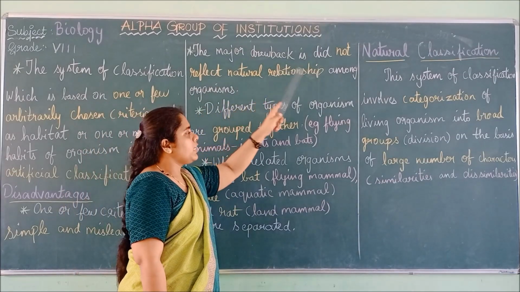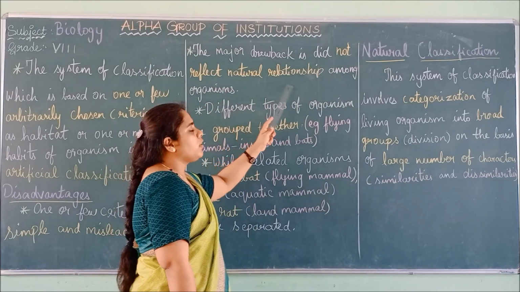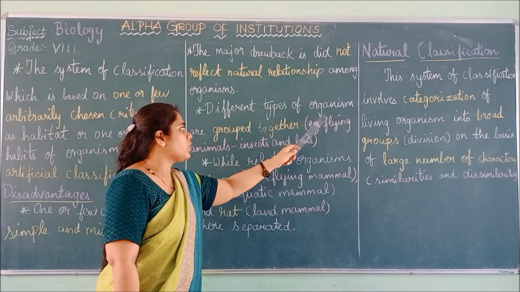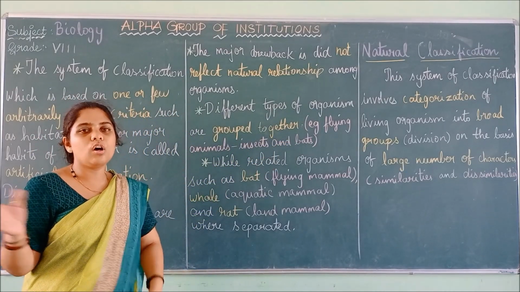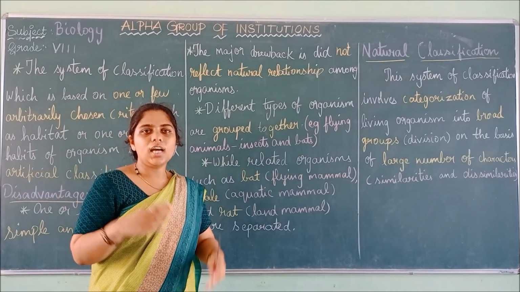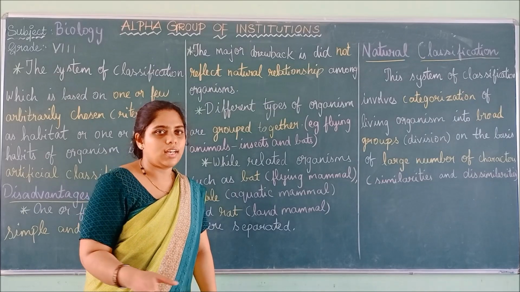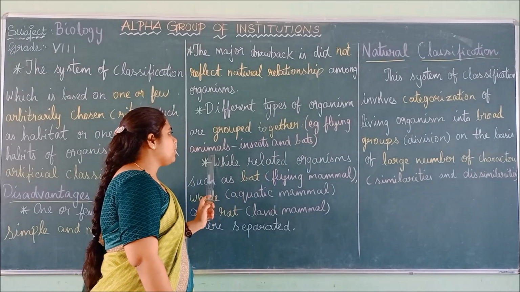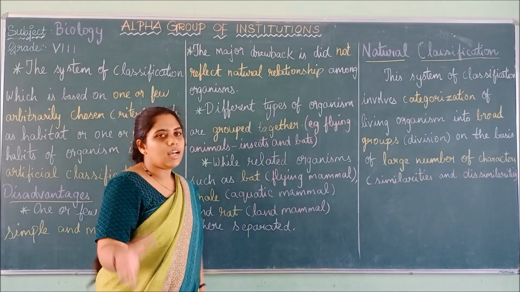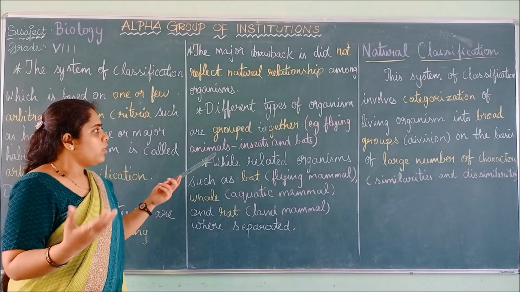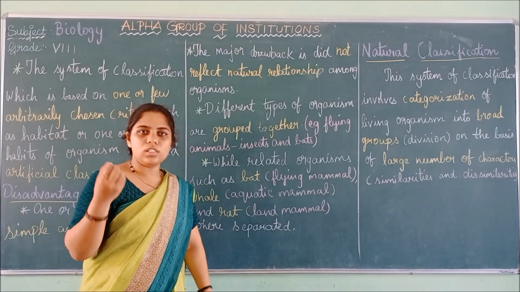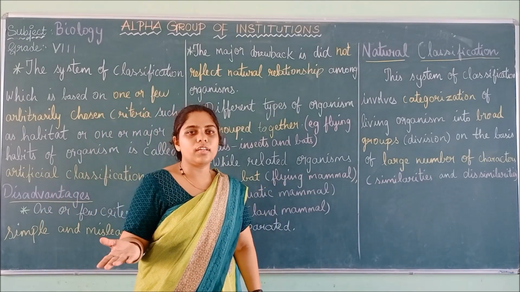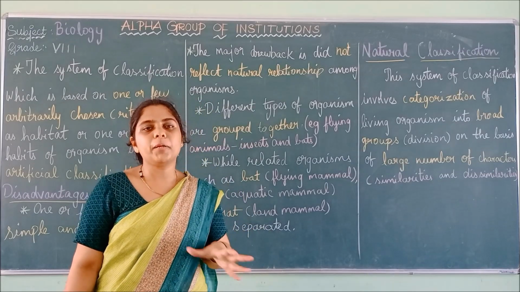The major drawback is it did not reflect natural relationship among organisms. And different types of organisms are grouped together. So those which are not related, they are totally different, such organisms are grouped under one group. So for example, flying animals, insects and bats, they are put under one group. Flying insects are different, they also sometimes fly. The insects are totally different. Bats are another different. Since they are flying, they cannot be put under one group.